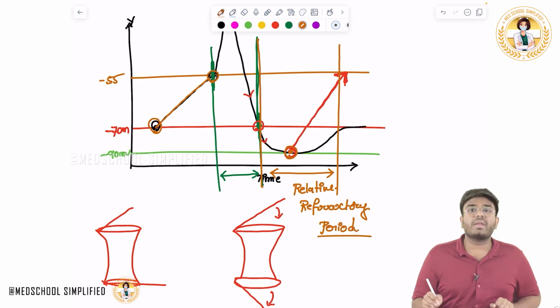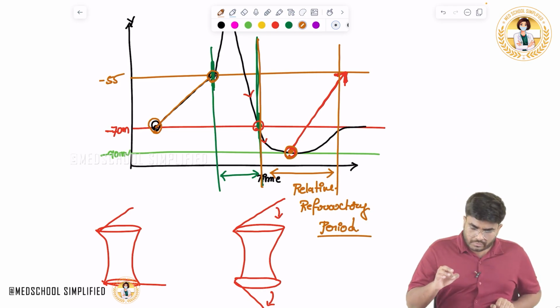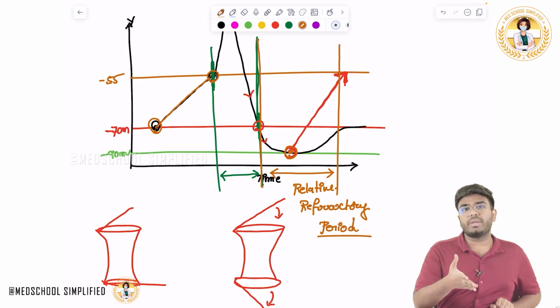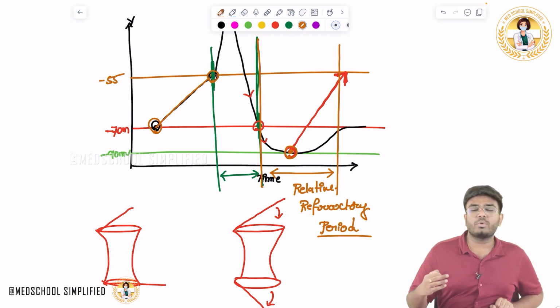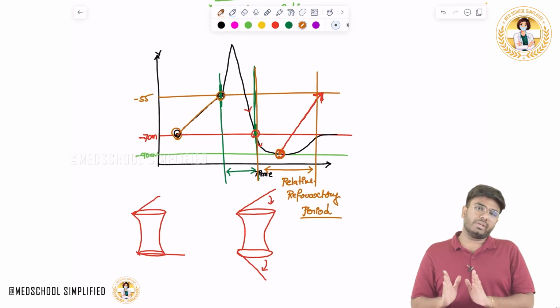If you want to generate one more action potential during this relative refractory period, you have to give more stimulus than normal. So how many refractory periods are there? There are two refractory periods.